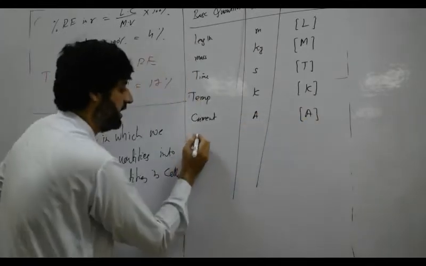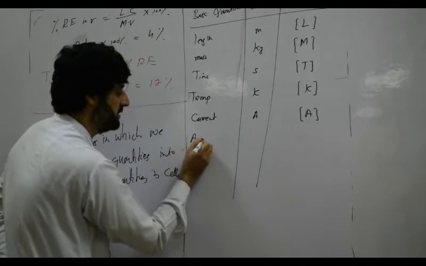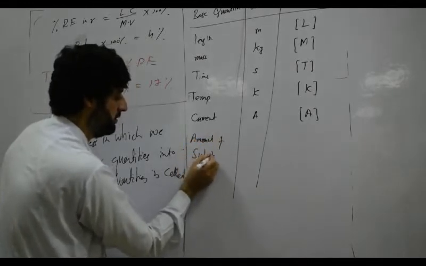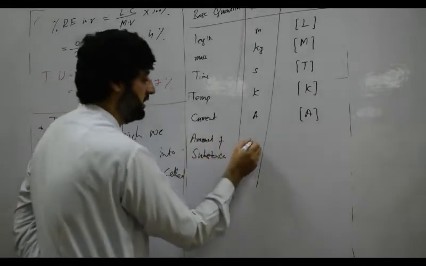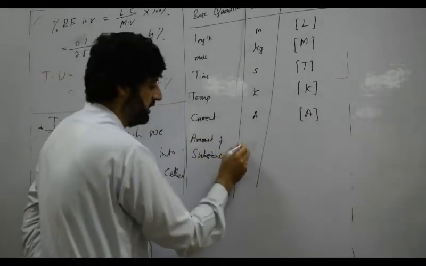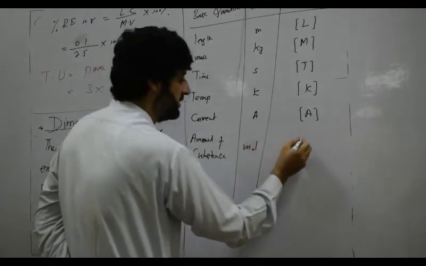Another is amount of substance, its unit is mole, its dimension is [N].